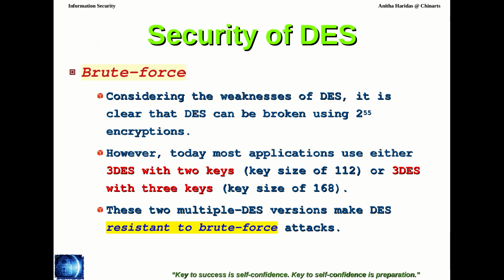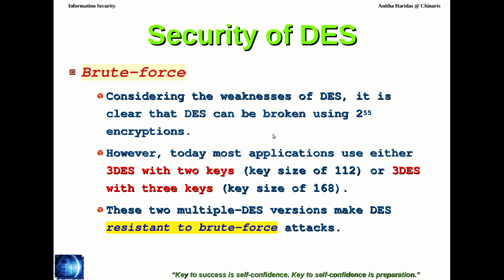Now we have seen in our previous session different weaknesses of DES. From these weaknesses we have understood that the DES can be broken using 2 power 55 cipher keys. If I do 2 power 55 encryptions, I can easily break the code. So that means 2 power 55 is the key domain, which is a very small number. If it is applied using different advanced technologies, we can easily break the code.